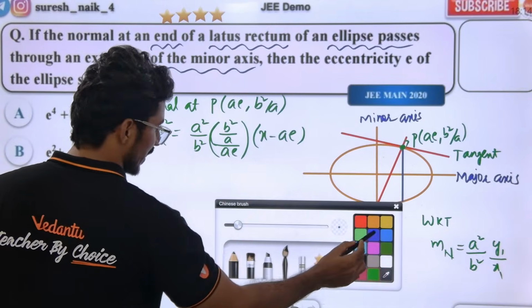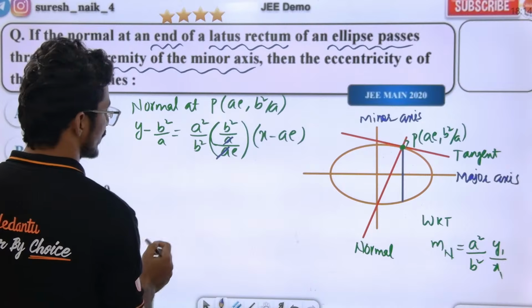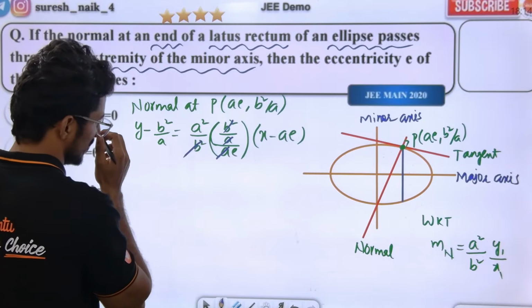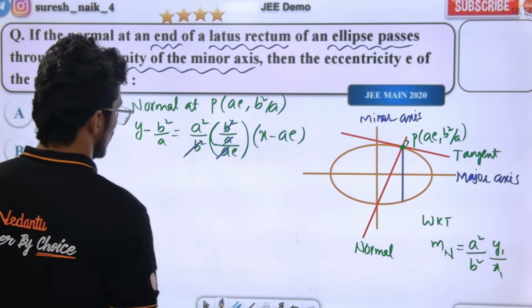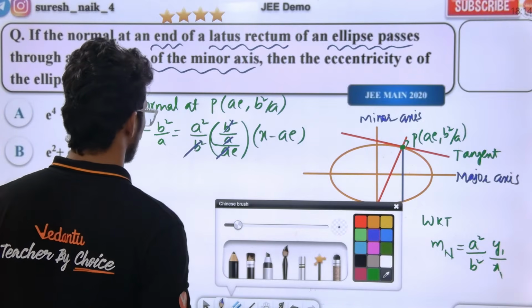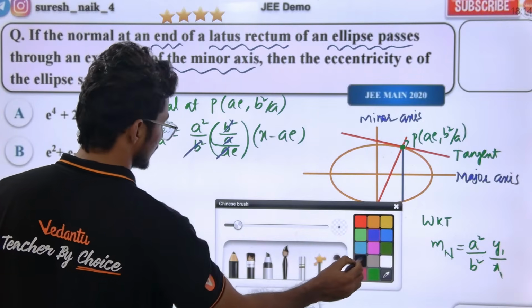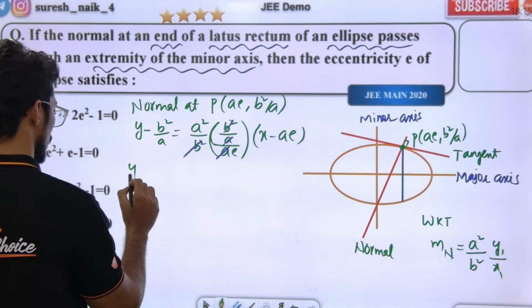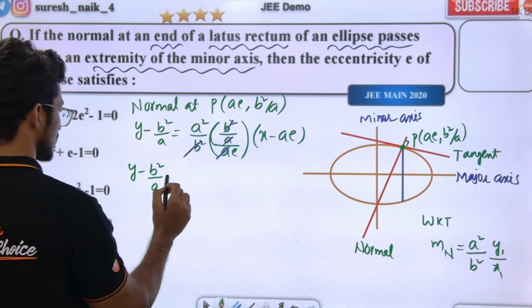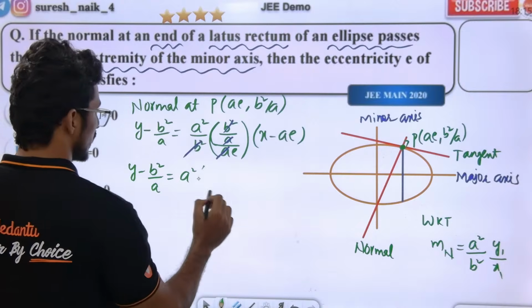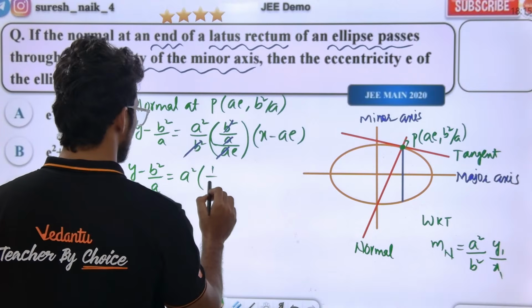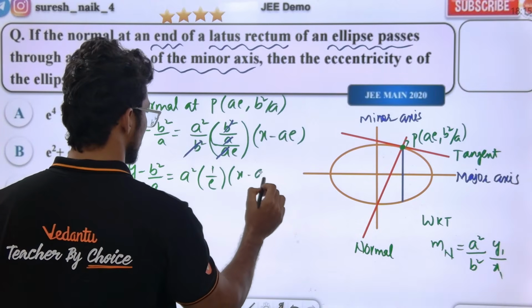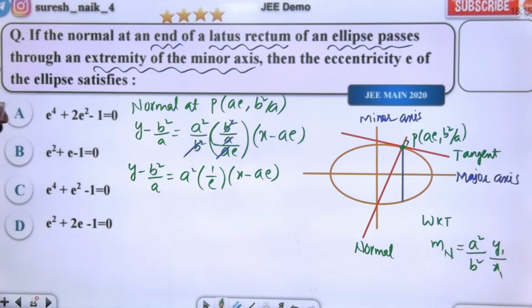Sir, simplify this. This cancels, this cancels. So ultimately what will you be getting? y minus b square by a into, slope 1 by e, into x minus ae. The slope of the normal, I am getting 1 by e.